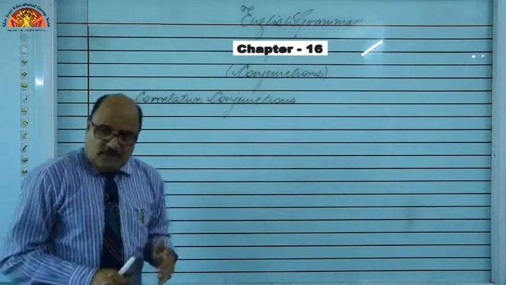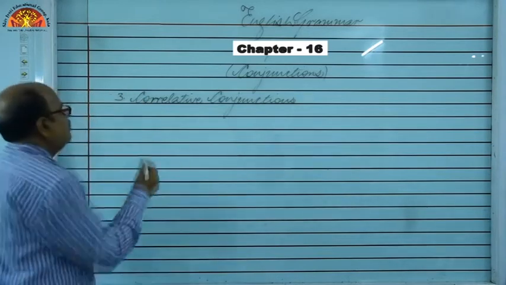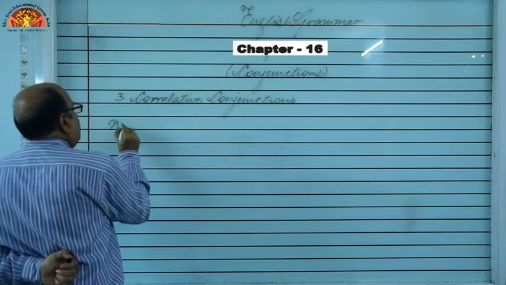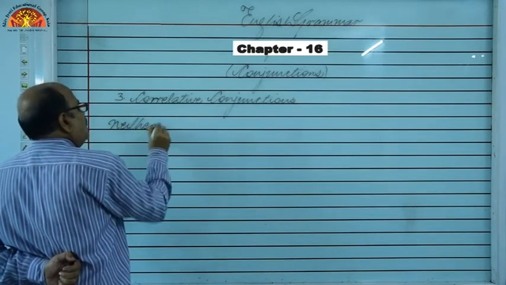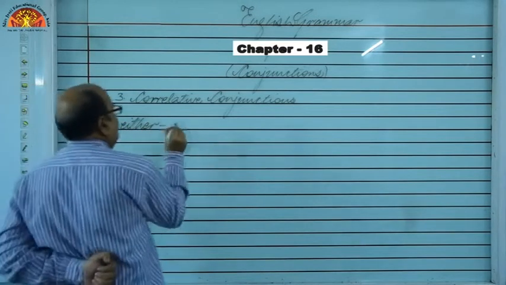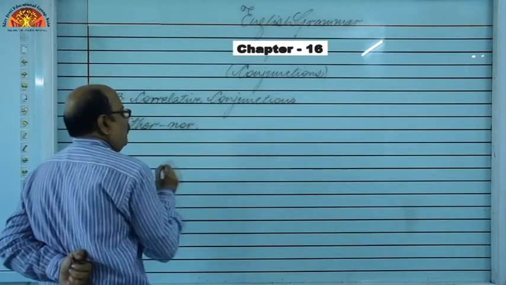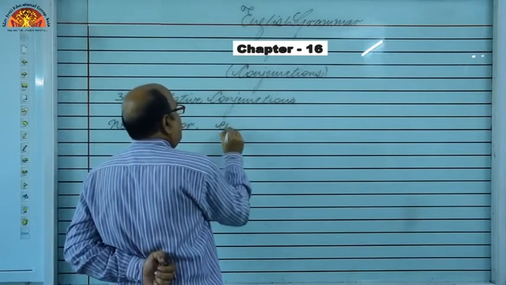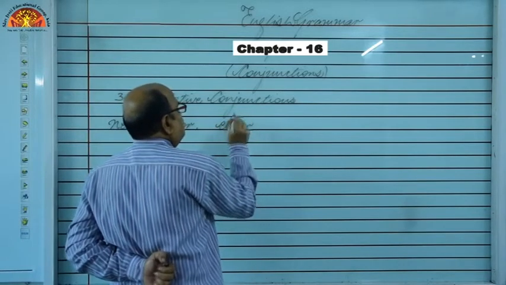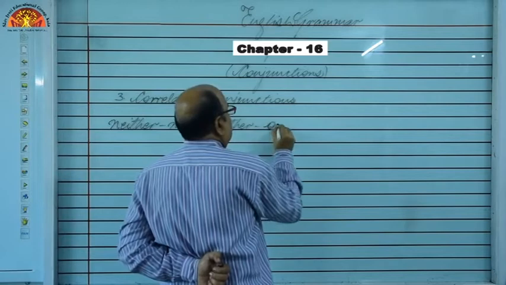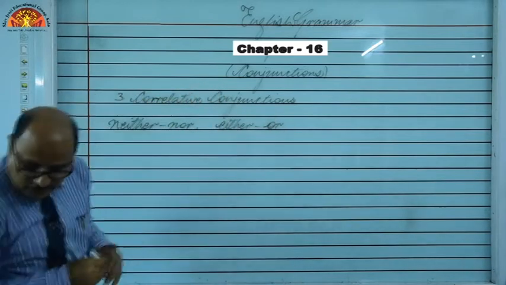So, their examples are: neither, and what to use in the second part? Of course, nor. If I use either, what to write? Or.